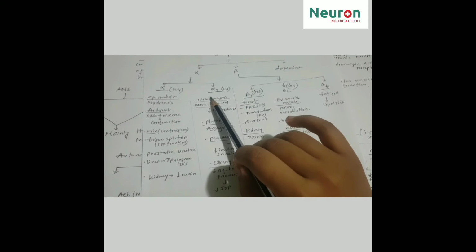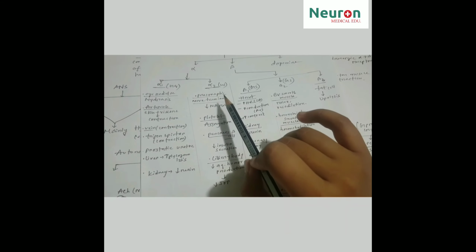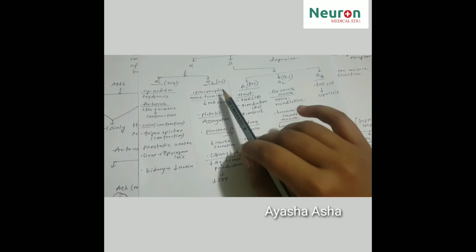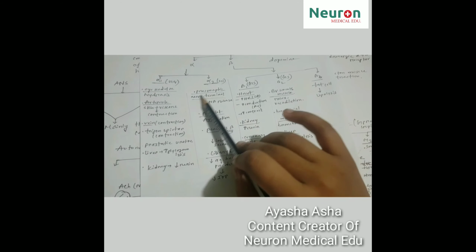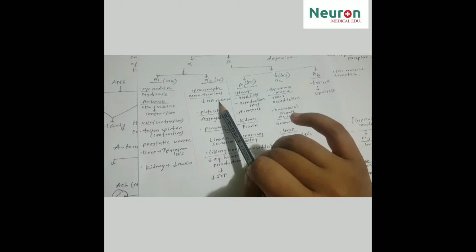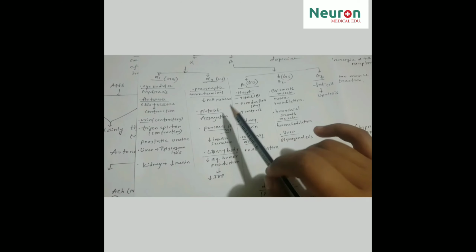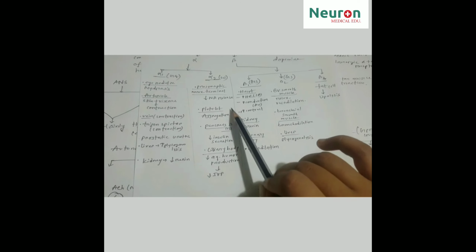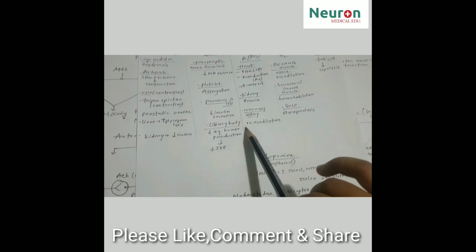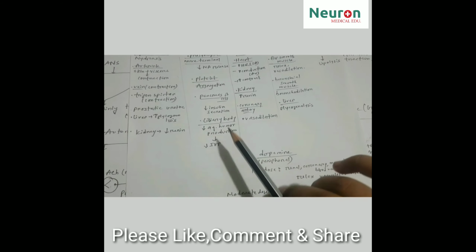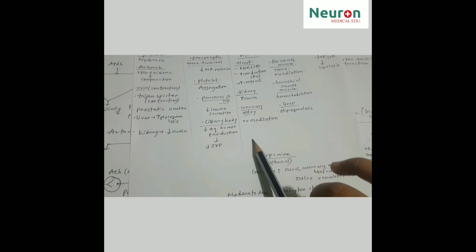Now the alpha 2 receptor. The alpha 2 receptor is present on the presynaptic nerve terminal, where it causes decreased release of noradrenaline, and on platelets it causes platelet aggregation. On the beta cells of the pancreas it causes decreased insulin secretion. On the ciliary body it causes decreased aqueous humor production, which causes decreased intraocular pressure.